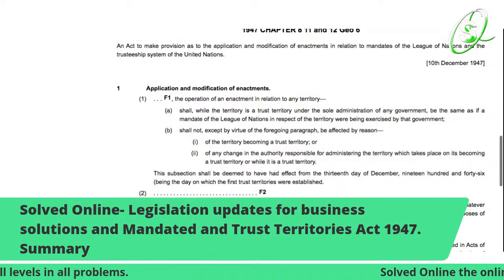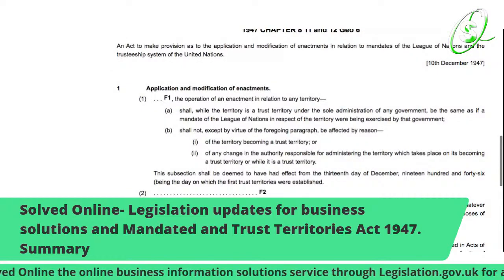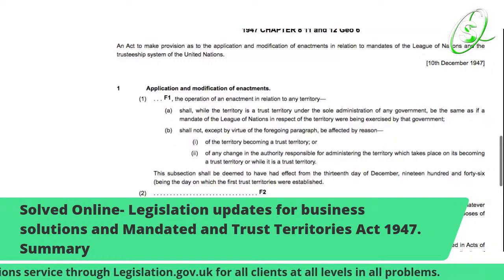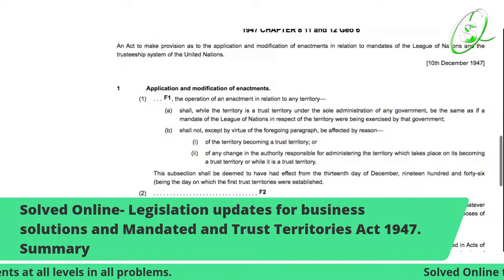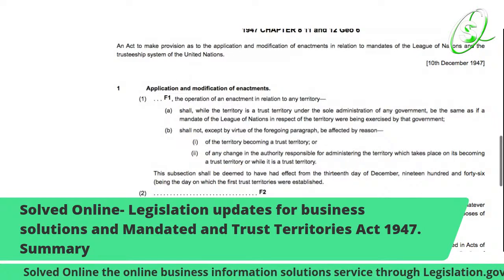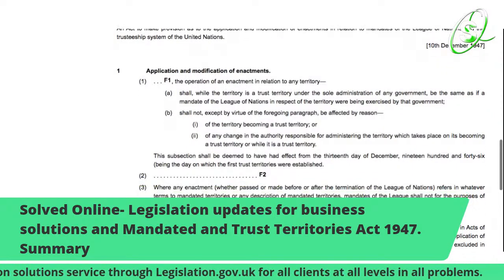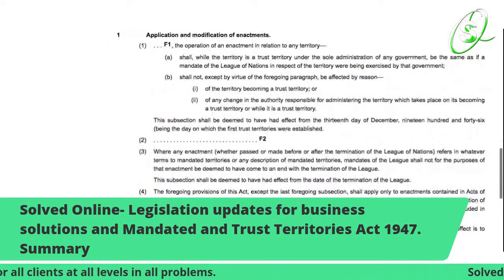B, shall not, except by virtue of the foregoing paragraph, be affected by reason one, of the territory becoming a trust territory, or two, of any change in the authority responsible for administering the territory, which takes place on its becoming a trust territory, or whilst it is a trust territory. So as you can see, it's showing you what things are not supposed to change.